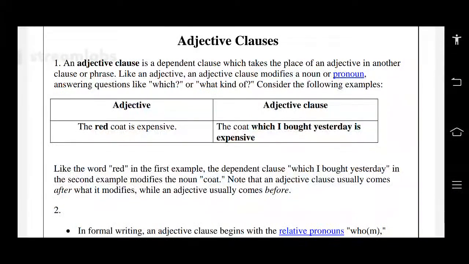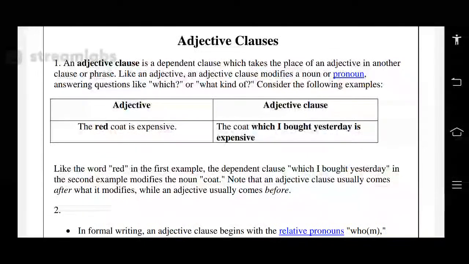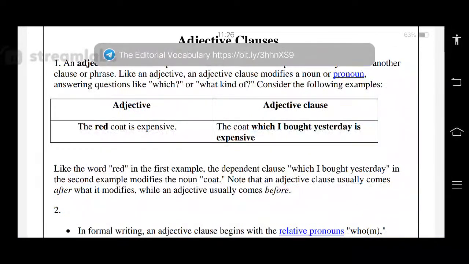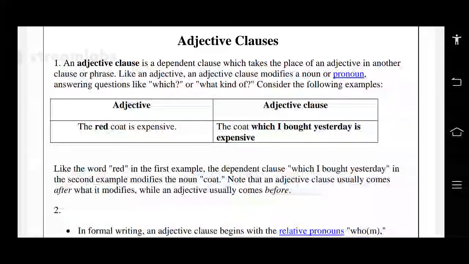So an adjective clause is a dependent clause. An adjective clause modifies a noun or pronoun, answering questions like which or what kind of. Which or what kind of, right? You have to think of all these questions. Consider the following example.